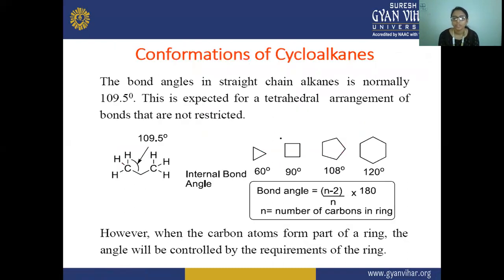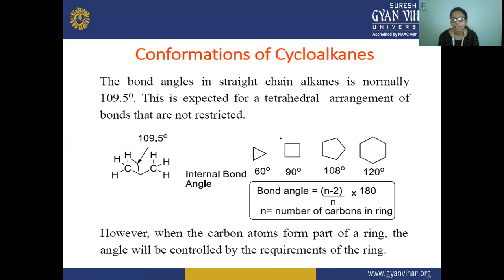Next is the conformation of cycloalkanes. The bond angle in a straight chain alkane is normally 109.5 degrees. As you all know, in the case of alkanes the bond angle between the hydrogen and carbon bonds is 109.5 degrees, and this is expected for a tetrahedral arrangement of bonds that are not restricted.